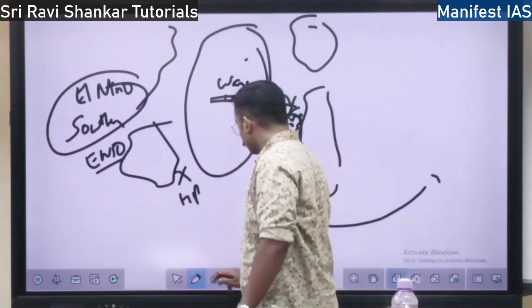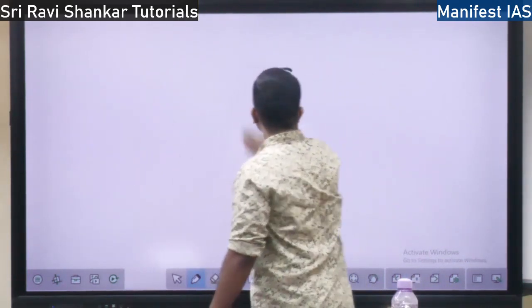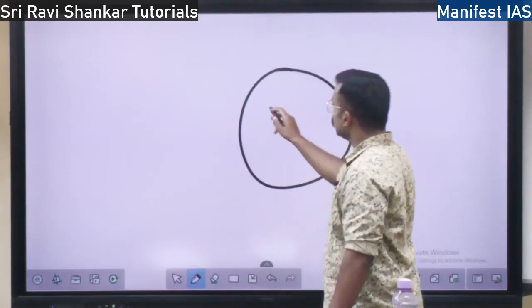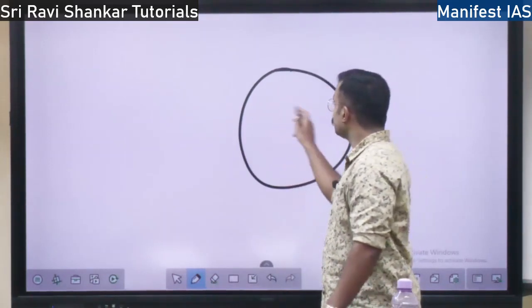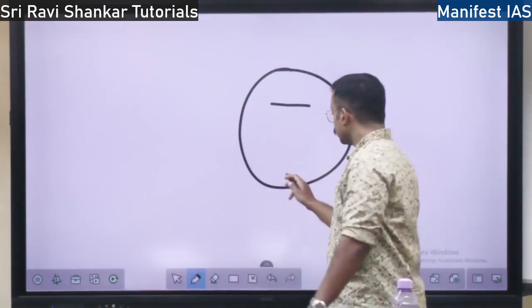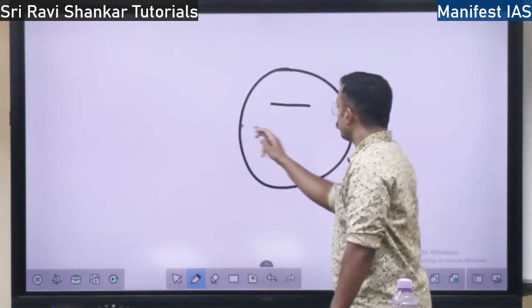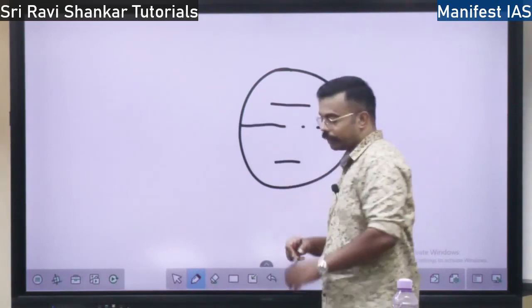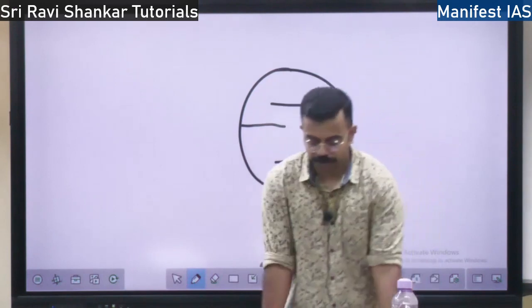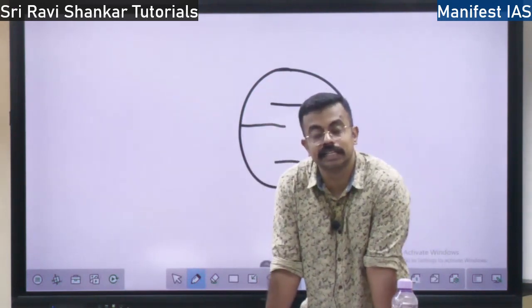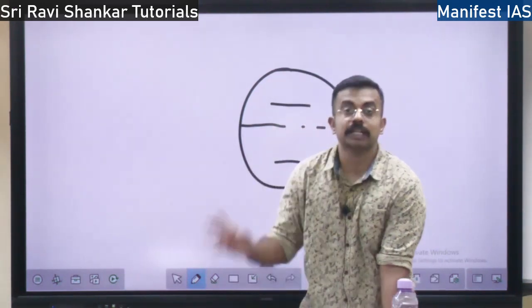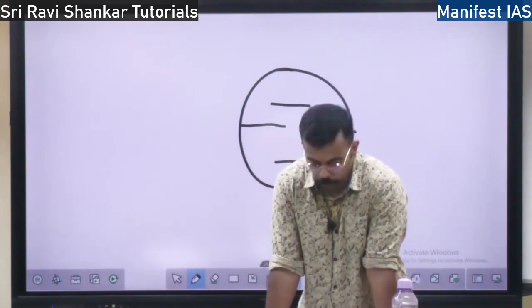Similarly, if you take the entire world, the maximum heat region in June will be over the Tropic of Cancer. In December it will be over the Tropic of Capricorn. So the maximum heat region will be moving along. When the heat region keeps moving, the pressure will also keep moving.